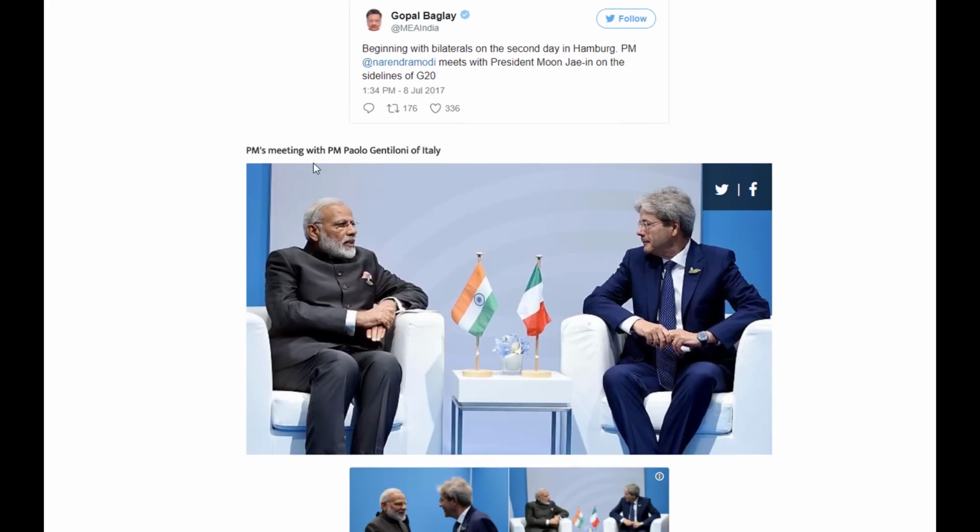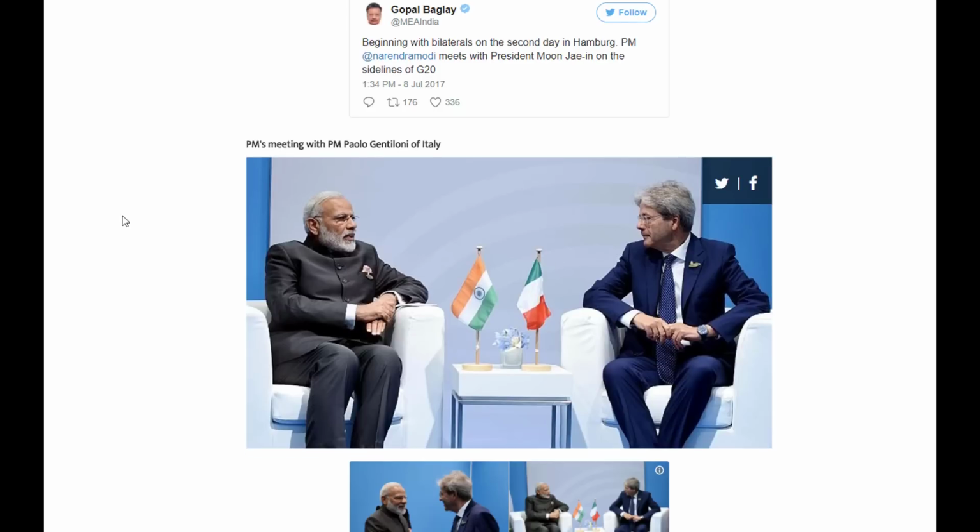Then PM Modi met with the Prime Minister of Italy, Paolo Gentiloni. He talked about World Food India. It is a food processing exhibition that will be held in India in November. So PM Modi wants the Prime Minister of Italy to attend it, and the Prime Minister of Italy seemed quite enthusiastic about it, and it seems that he will attend the exhibition.